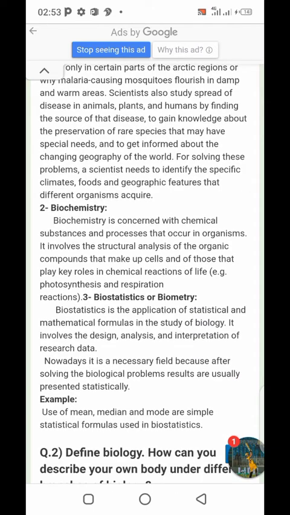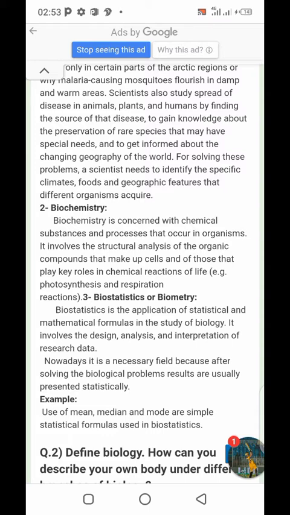Biochemistry: bio means life, and chemistry means the study of matter. So simply we can define biochemistry as the study of chemical reactions and chemical compounds that occur in living organisms. Biochemistry is concerned with the chemical substances and processes that occur in organisms.